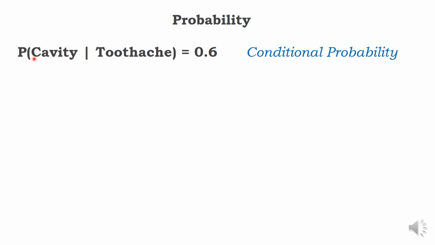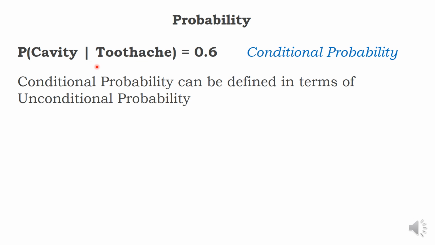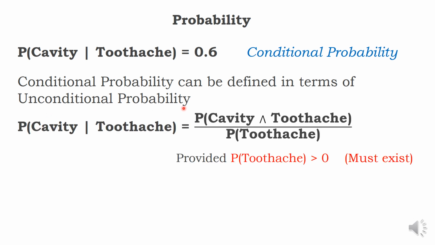Now, probability of cavity given toothache is 0.6. It is called conditional probability. Sir, I don't want conditional probability. Can you express this statement as an unconditional probability? Yes. Conditional probability can be defined in terms of unconditional probability, using the product rule.